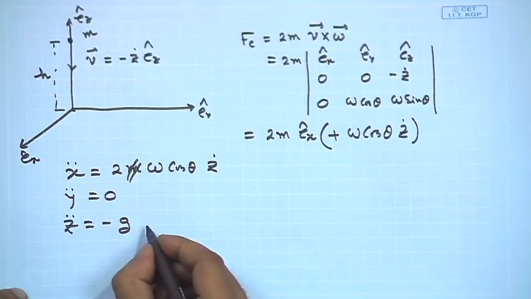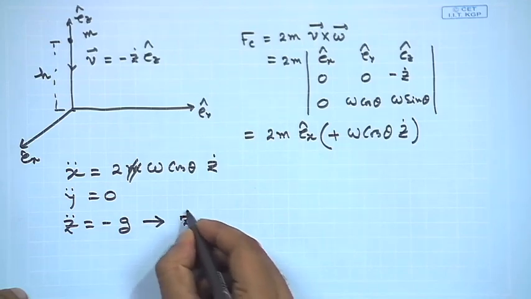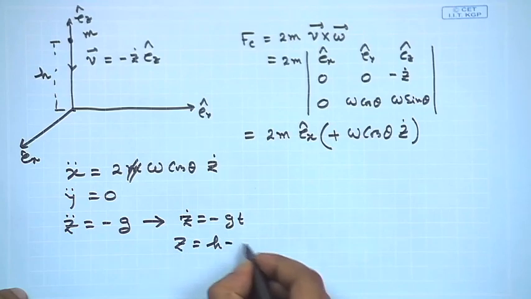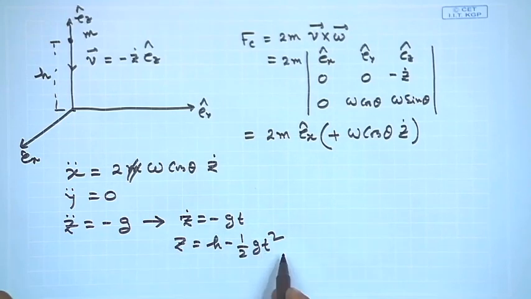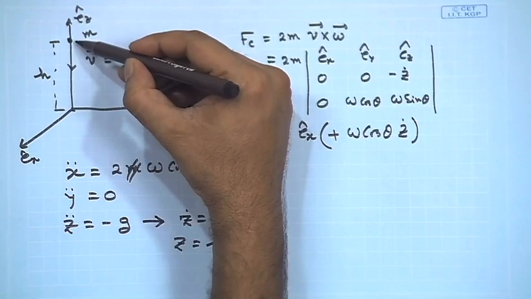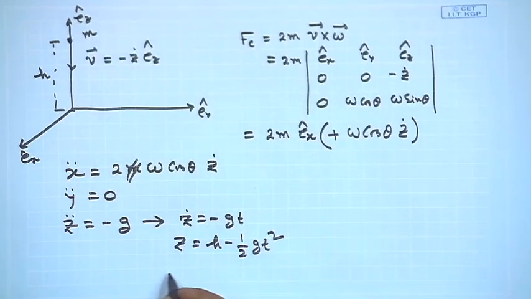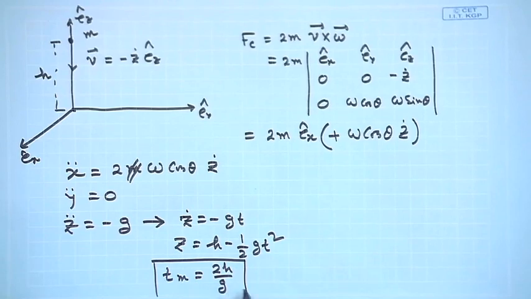Now, for the last relation, if we integrate it, we will get z dot is equal to minus gt and z is equal to h minus half g t square. And from here we can calculate the time of flight, which is the time it will take to reach the ground. If we put z equal to 0, we get t max, which is root of 2h by g, right.